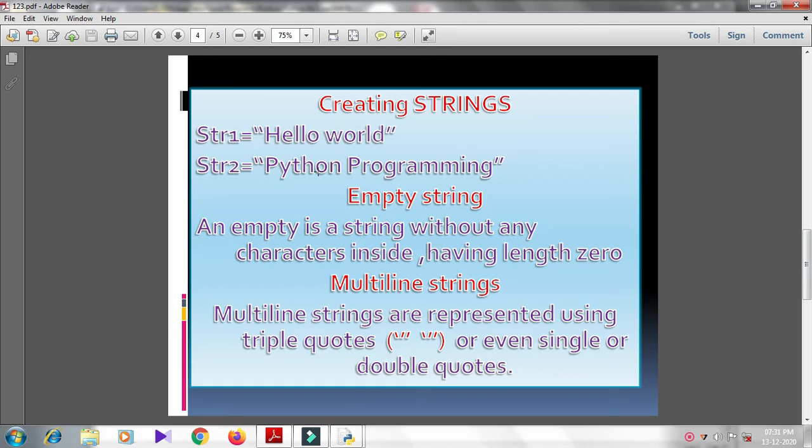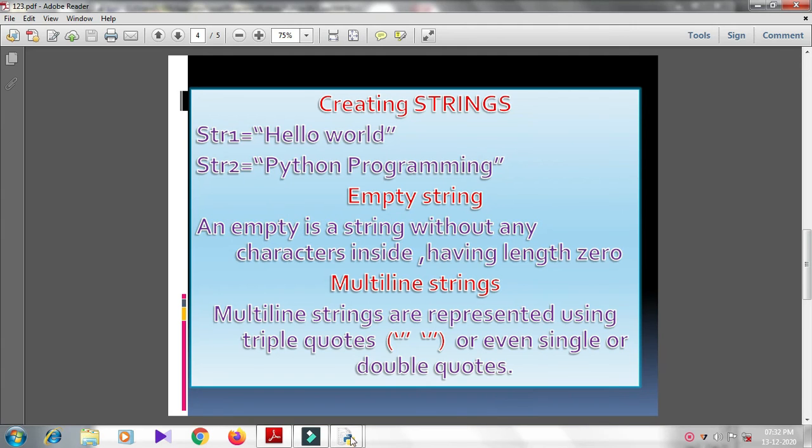For example, single quotes A, single quotes B, single quotes C are all strings of length 1. Next, empty string. An empty string is a string without any characters inside, having length 0.